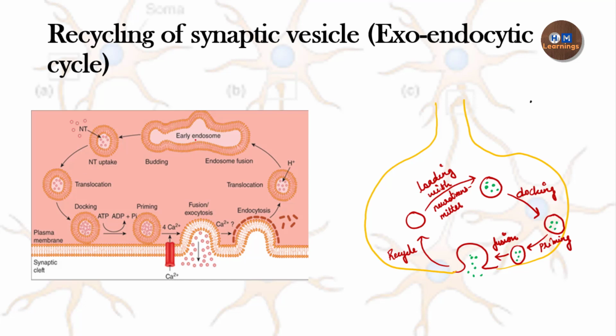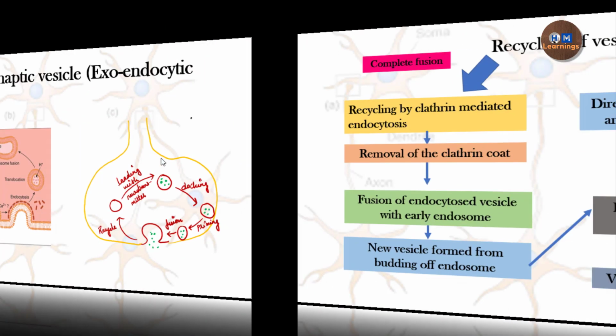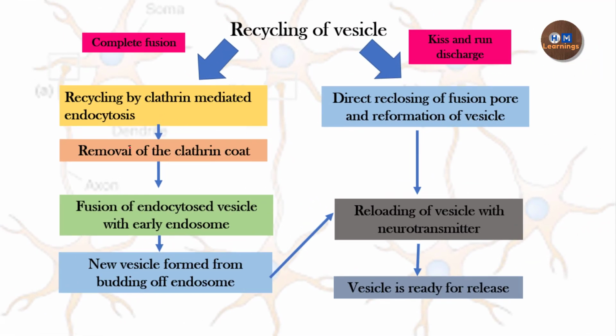So there are two ways of recycling depending upon the type of fusion. If there is complete fusion, there will be clathrin-mediated endocytosis, then removal of the clathrin coat, then the vesicle will fuse with the early endosome, and a new vesicle is formed from the budding of the endosome. After this, there will be reloading of the vesicle, and again the vesicle is ready for release. In the case of the kiss and run discharge, there will be closing of the fusion pore, and hence we have a vesicle ready for reloading of the neurotransmitter and for its release.